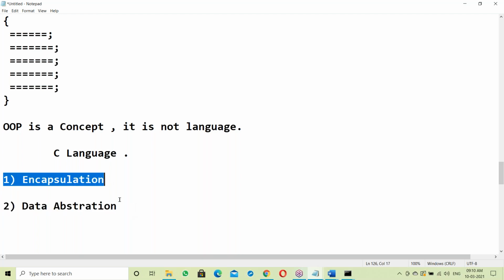What are encapsulation and data abstraction? We'll see next, in Java I'll explain. This is not the right time to discuss it. Initially the OOP concept was developed with these two features to achieve data security.